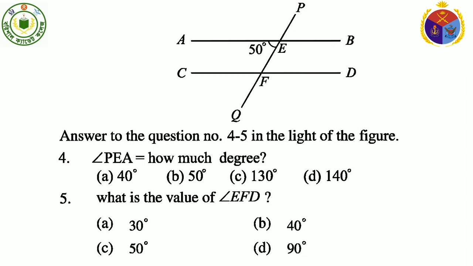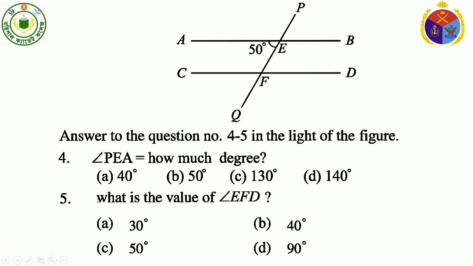So if we consider the straight angle PEQ equals 180 degrees, then angle PEA plus 50 degrees equals 180 degrees. Therefore angle PEA equals 180 degrees minus 50 degrees, that is 130 degrees. So our correct answer is option C, 130 degrees.